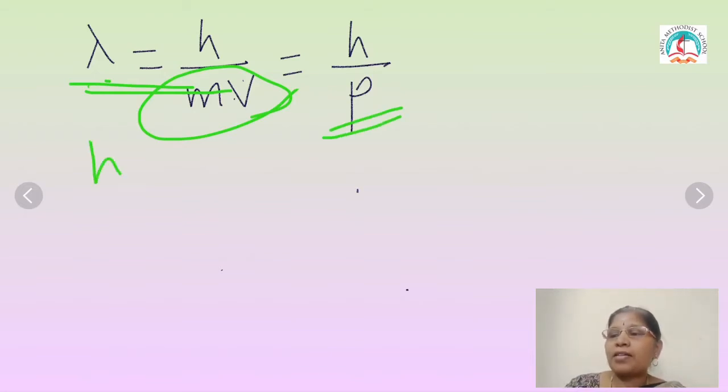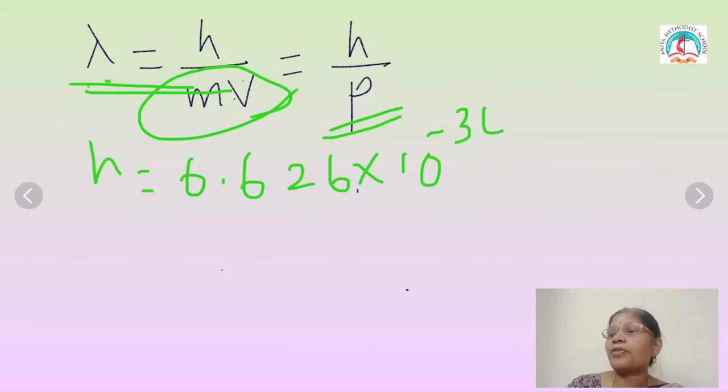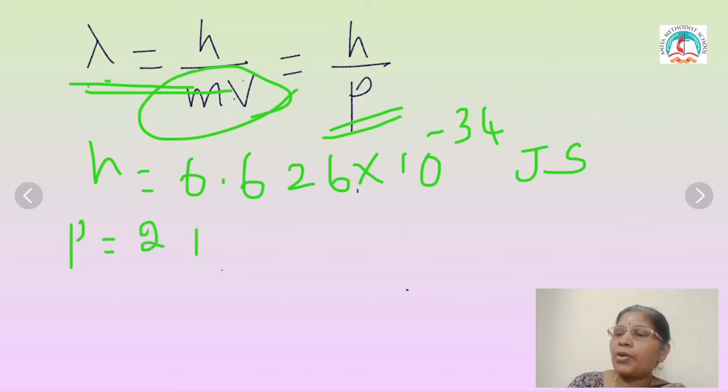Now h is Planck's constant. That value is equal to 6.626 into 10 power minus 34 joule second. Now, for example, I am taking the momentum value equal to 2 Angstrom unit. Calculate the value of de Broglie wavelength lambda. This is possible for a choose-the-correct-answer question.